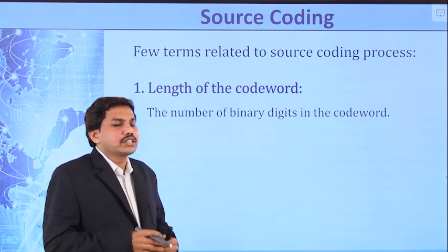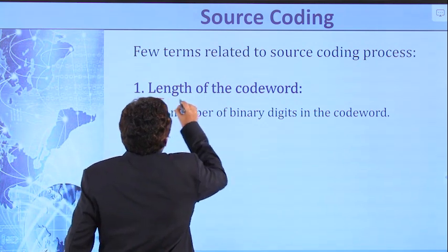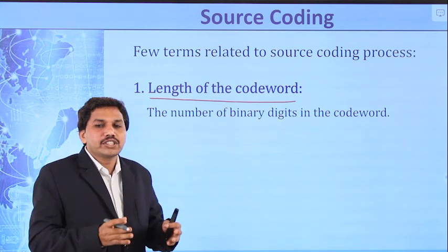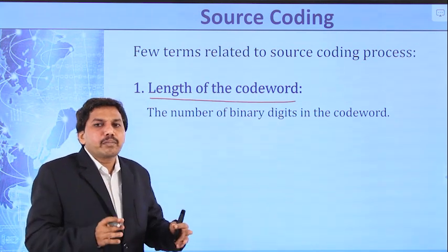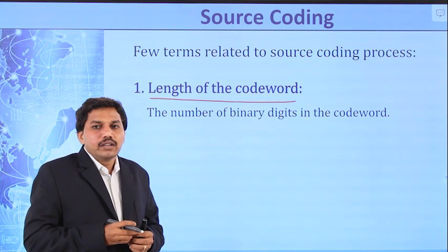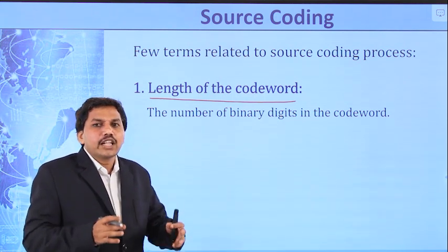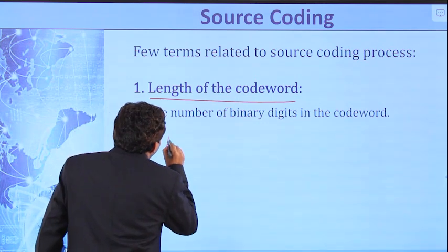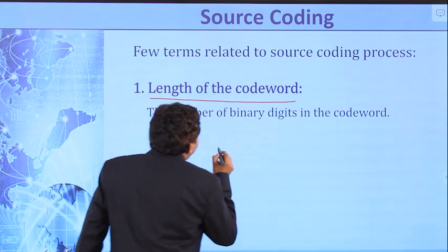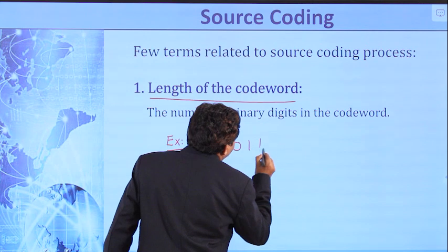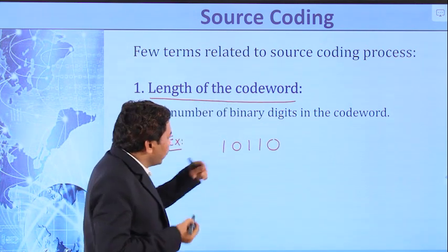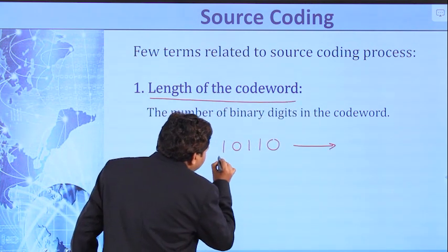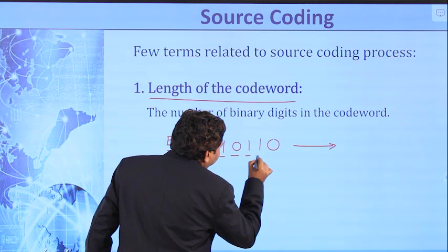The first definition is length of the code word. What it means is the number of bits present in a code word. Length of the code word is defined as the number of bits present in a code word. For example, let us say the code word is 11001. In this code word, how many bits are there? 1, 2, 3, 4 and 5.